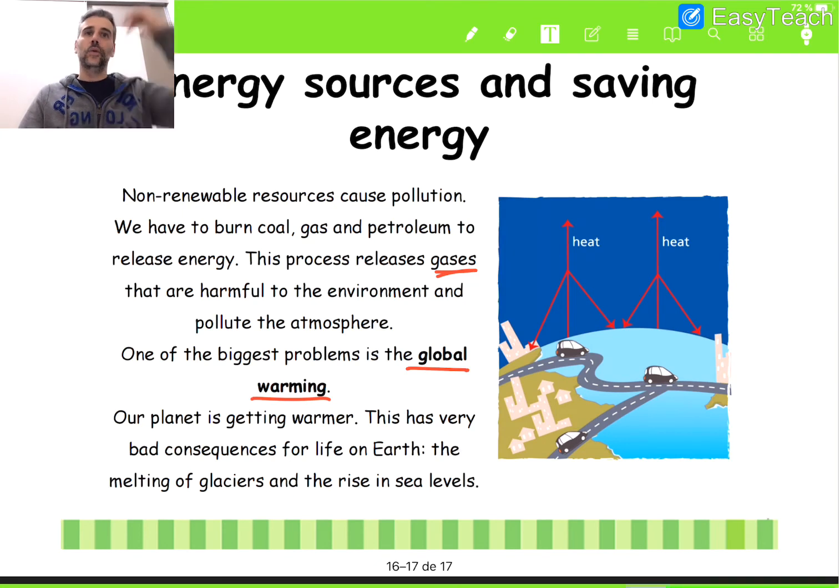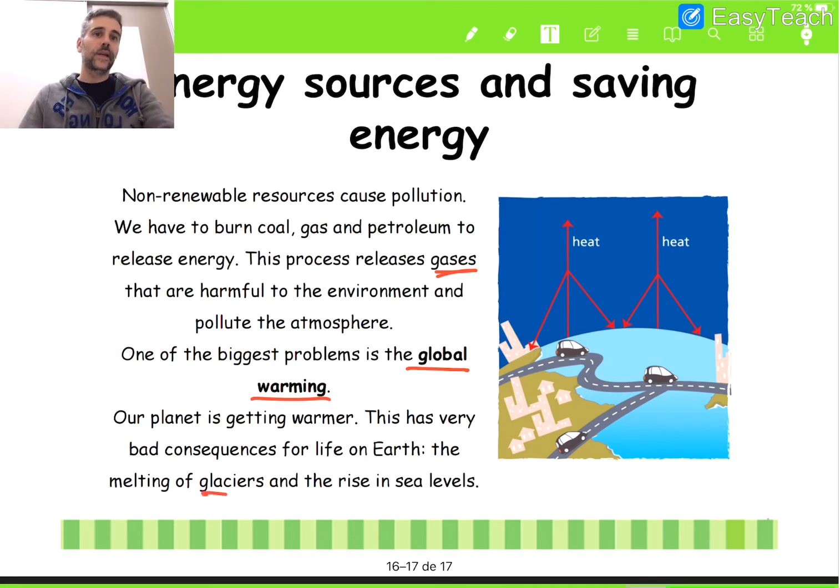the North Pole and the South Pole are melting, and the temperature in general is increasing little by little. Some animals cannot support that type of temperatures, and it's a problem for our planet, and has lots of bad consequences.